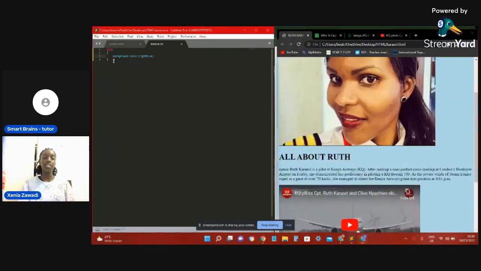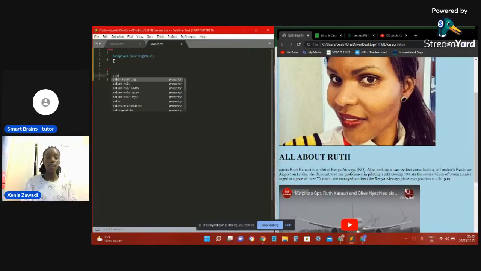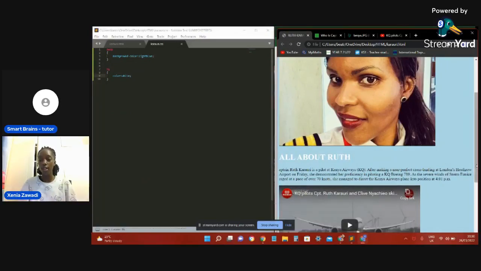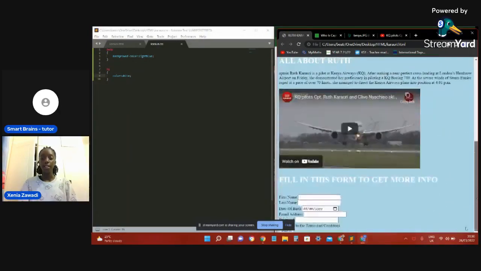We could change the text color. I could say all H1s could have a color of white. Color of white. We save, refresh. All my H1s now have white.